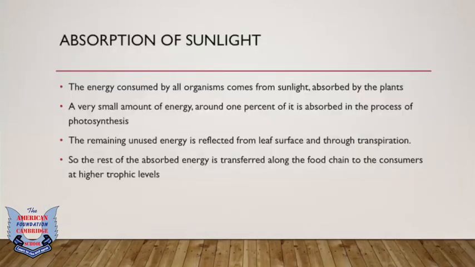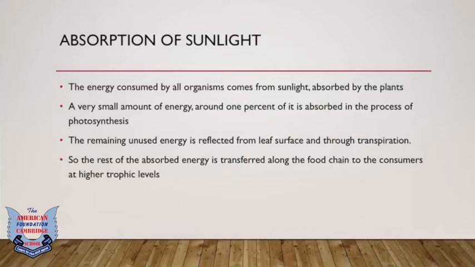All right, so absorption of sunlight, the subheading. The energy consumed by all organisms comes from sunlight. Now this sunlight is absorbed by the plants, and then what is that process? It's photosynthesis. So by photosynthesis, a really small amount of energy, around 1% of it, is absorbed in the process of photosynthesis by the leaves, and then the rest of it is transported back to the environment.